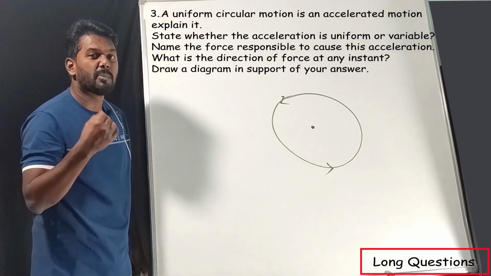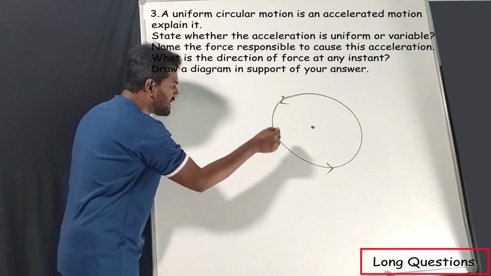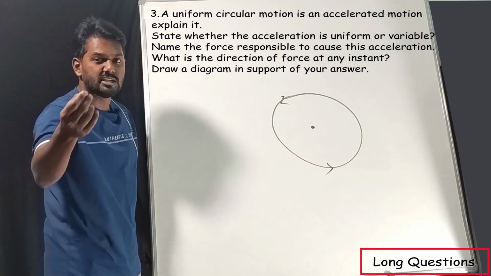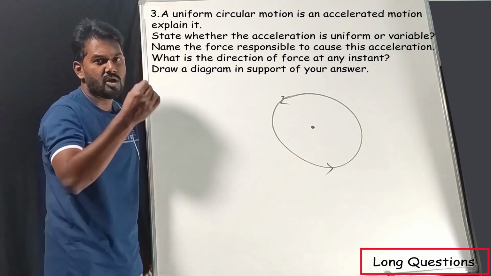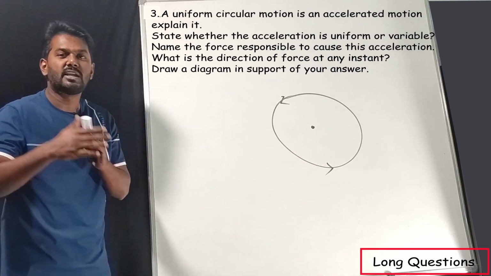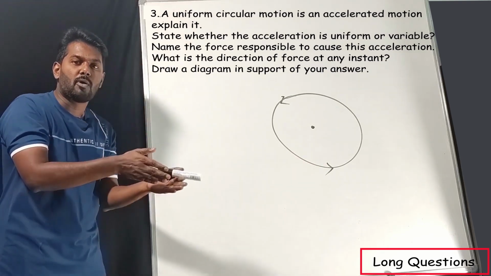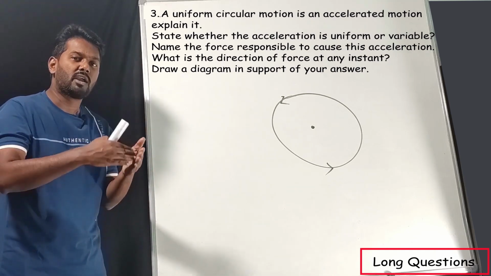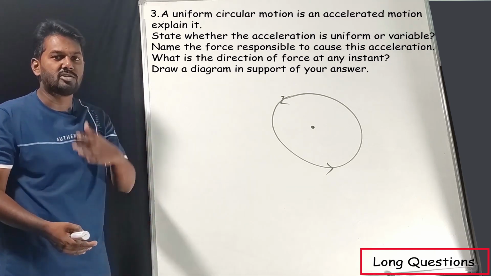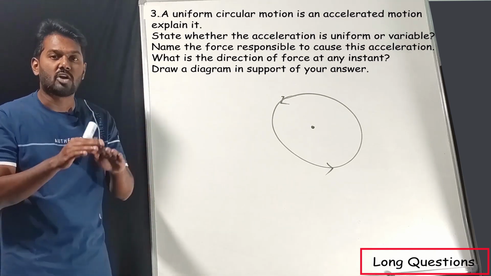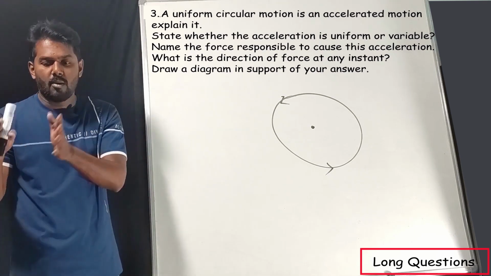Because velocity depends upon the direction. At each and every point, direction changes, so velocity also changes. If velocity changes, what about acceleration? Acceleration depends upon velocity. So if velocity changes, acceleration also changes. That is why it is called accelerated motion.